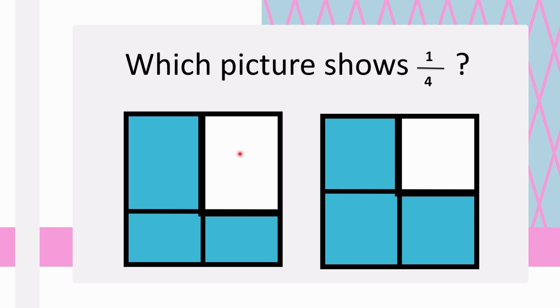So let's go ahead with the first one. See, are these four parts equal over here? Definitely not. These two are bigger and these two are smaller in size. And what about this? Here we see that these four parts are absolutely equal to each other, right? And this portion is 1/4, one part out of these four. So definitely we can say the second square has 1 by 4 part, which is not colored blue.